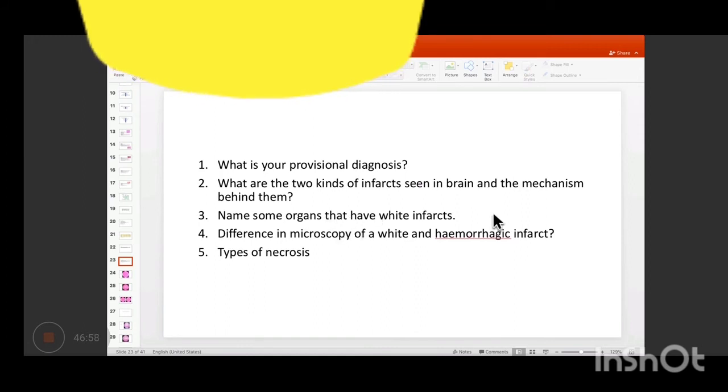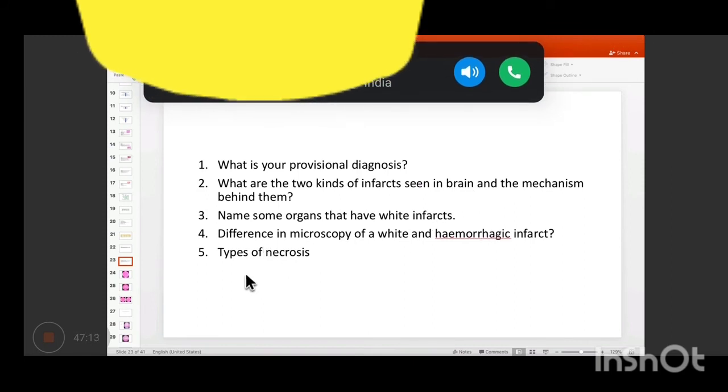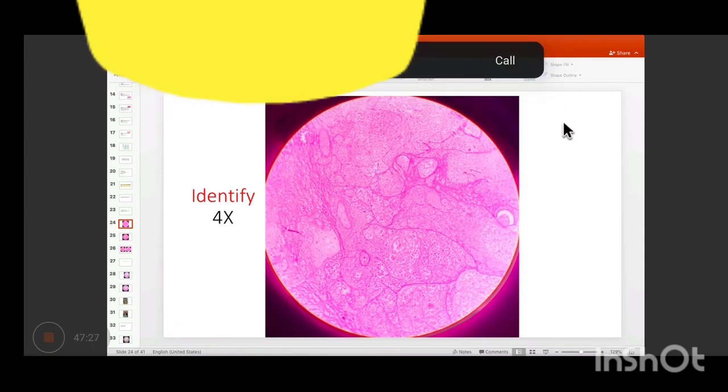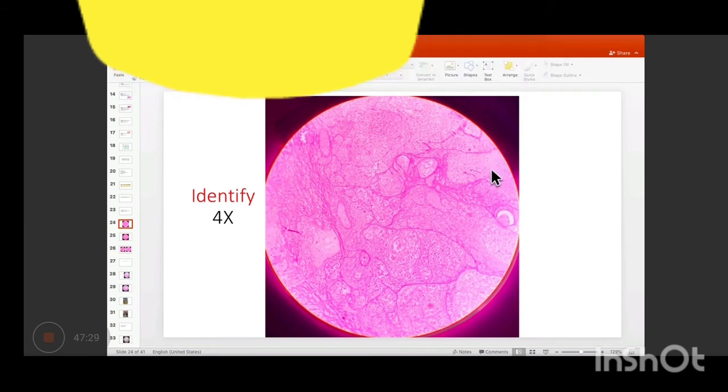So lastly, name some organs which have white infarct. In organs with end-arterial supply like kidney, heart, and muscle. Okay. The difference in microscopy we've already discussed, and I think the type of necrosis I don't need to tell you. Okay, and yeah. So can you identify the site? What is it showing? So this is just a scanner view, right? So what do you think?